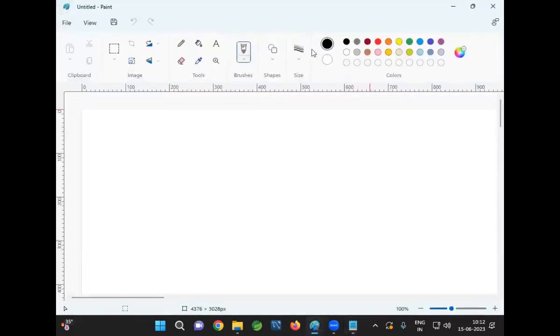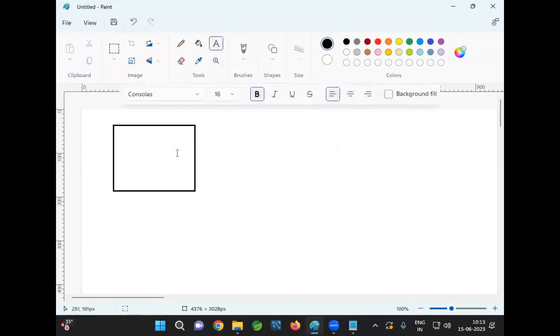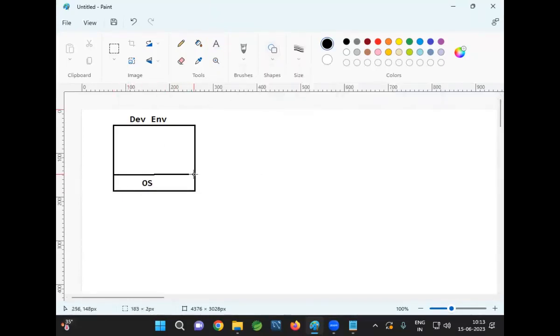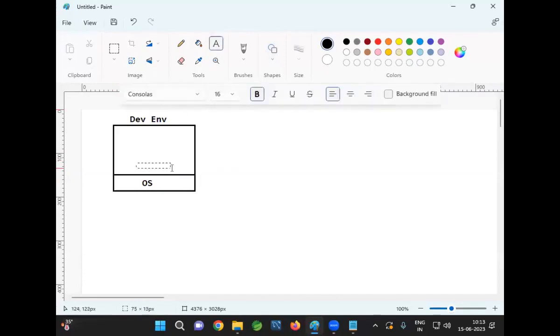Now, let us see here. I want to run my application. In the company, multiple environments will be available. For example, this is dev environment. I want to run my application in the dev environment. For this, I need to take one computer. In this computer, we need to install operating system. OS is mandatory to run our application. After that, we need to install Java software, because our application is a Java based application.